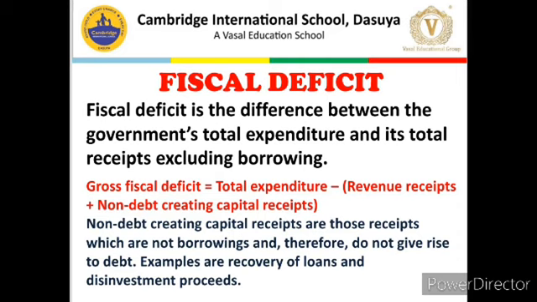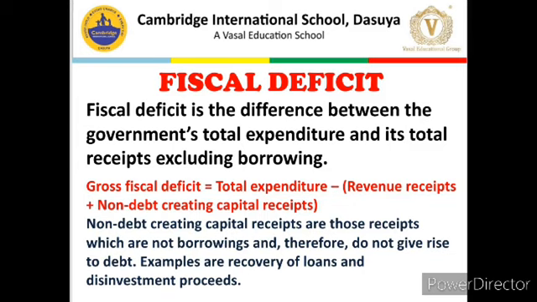Now, the second deficit of government budget is fiscal deficit, and basically it is the main deficit about which every government talks, every government publishes, and this is the main parameter of measuring the government deficit. So, that is fiscal deficit. And what is fiscal deficit? It is the difference between the government's total expenditure and total receipts excluding borrowing.